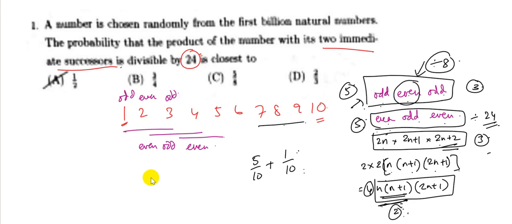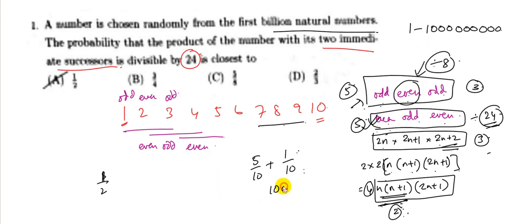Similarly, if I now look at 1 billion natural numbers, exactly half of them will follow the rule even, odd, even, and that will always be divisible by 24. From the other half, I need to find the number of integers which are divisible by 8. From 1 to 1 billion, how many numbers will be divisible by 8? So you divide 1 billion by 8.